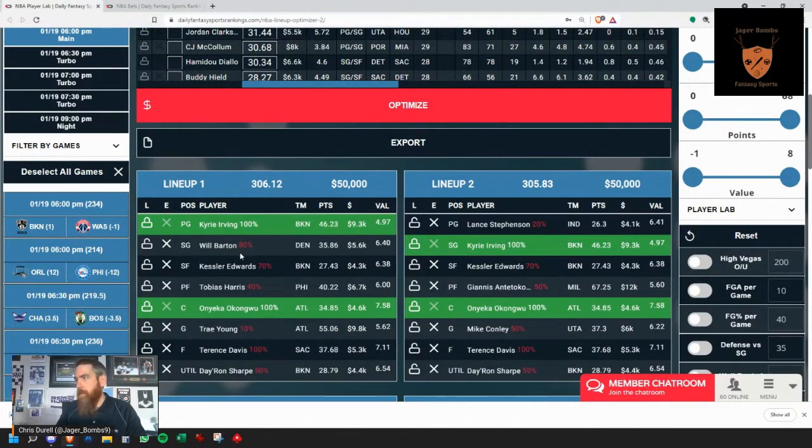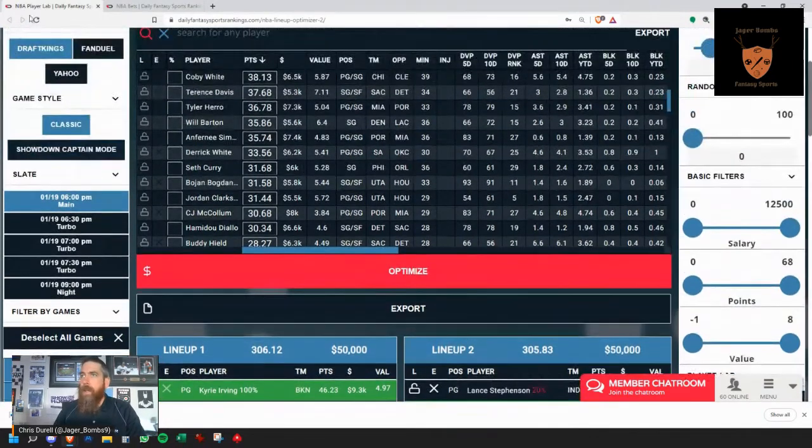That also takes Mike Conley out. Mike Conley now slides to 50%, so he's in 5 of the 10 lineups that we've created, and he shows up in DK2. So that leads us in. I'm just going to reset the page here so that our player pool resets.